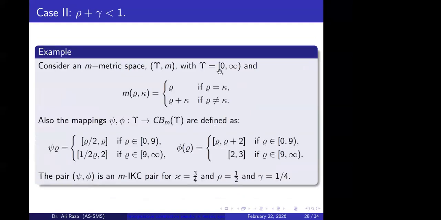Here is the example where we can take this set and define a metric on it, and then we define the set valued mappings this way. This is a closed and bounded set, and this is also a closed and bounded set. We choose the contractive constant 3 over 4, and one exponent is 1 over 2 and the second exponent is 1 over 4, so their sum is less than 1. By our previous result, this assures the existence of the common fixed point for these two mappings.